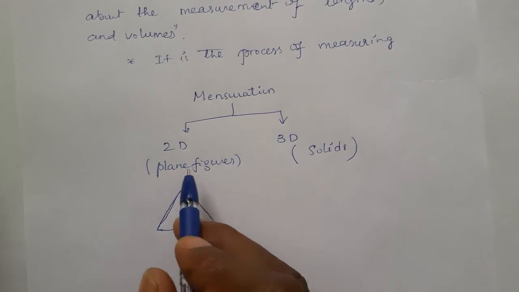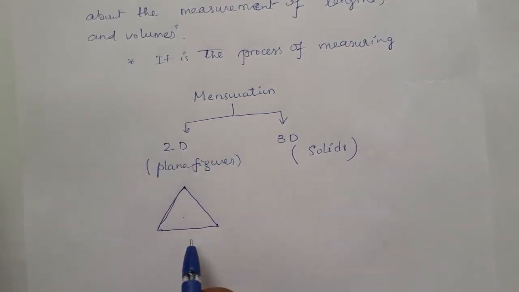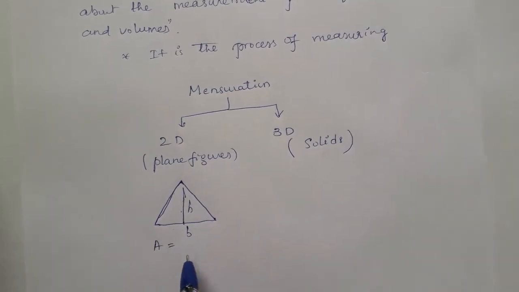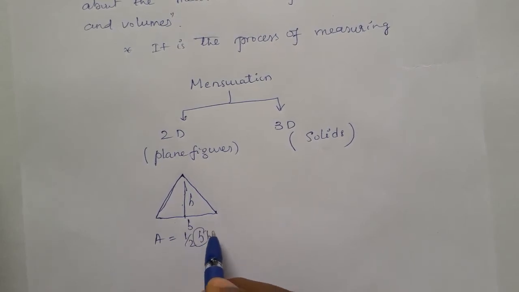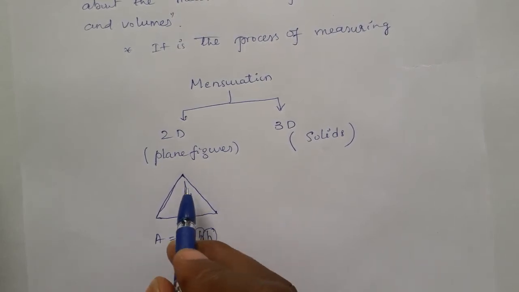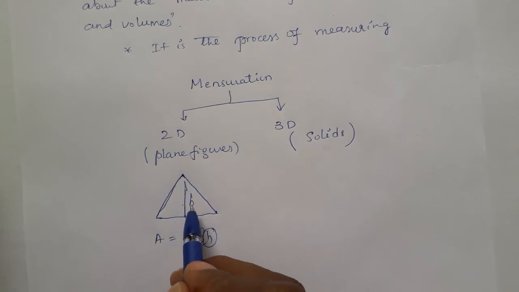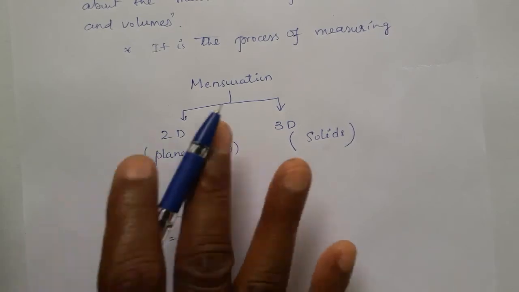That's why it is called a plane figure, because it is two dimensional. It has breadth, it has height. So the area of a two dimensional figure, that is the triangle, is half into base into height. Base is one dimension, height is another dimension. Totally, a triangle is a two dimensional figure because it is drawn on a plane. Plane means flat surface.